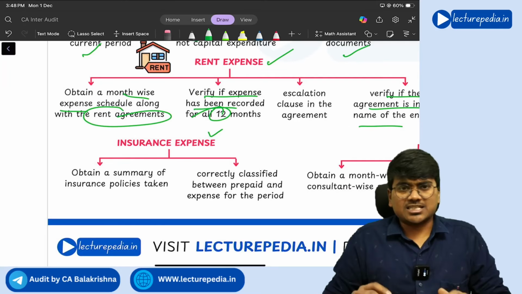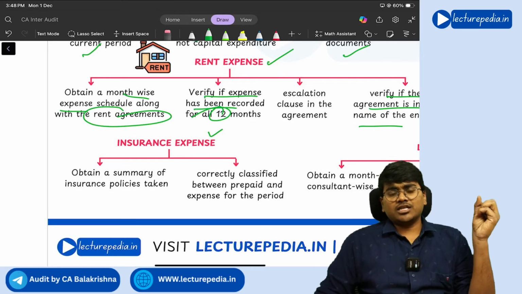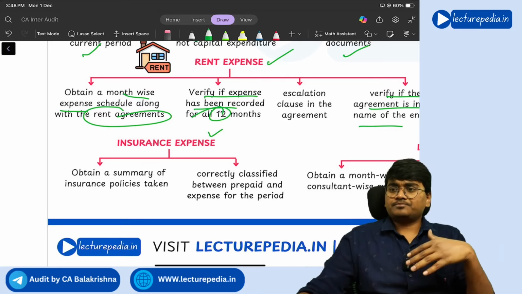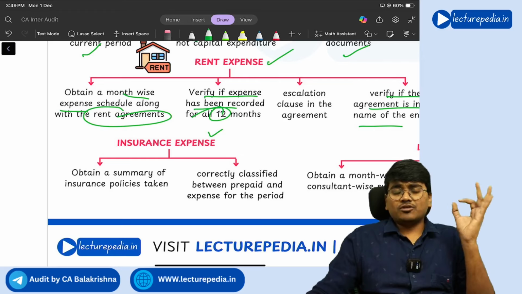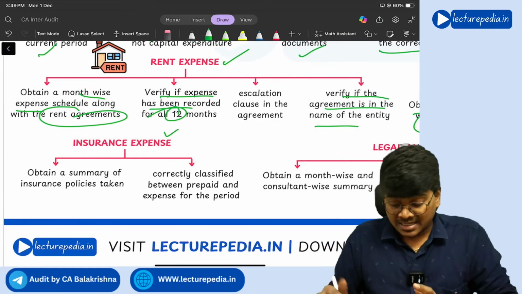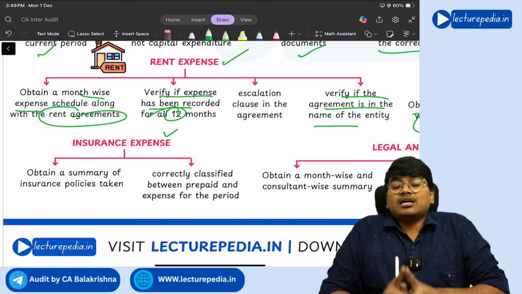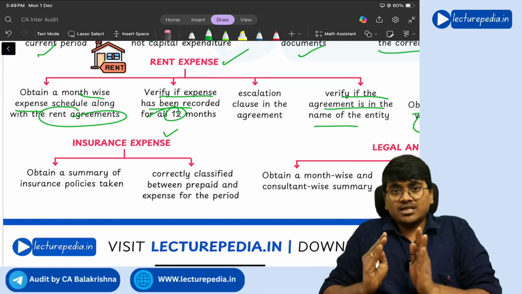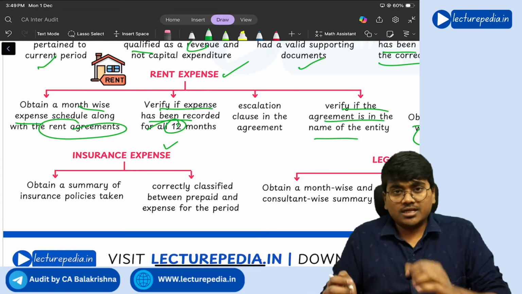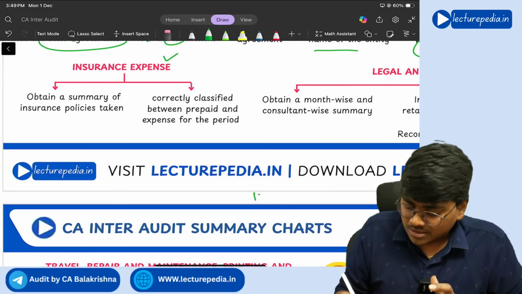Next, insurance expense. See, entity will be having lot of insurances. For factories, it will take the insurance. On employees, it will take the insurance. So you need to ask the entity to give list of all the insurance policies that the entity has taken. And in case of insurance expense, you need to properly bifurcate the premium paid between current year premium and prepaid premium, because generally insurance policy will be for 12 months.